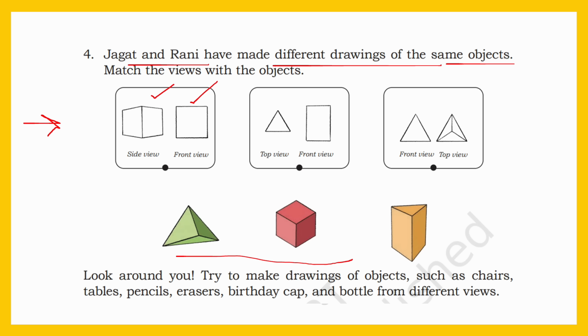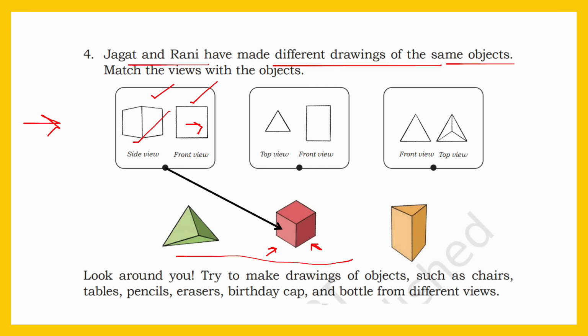See, here you can see a square. This front view is a square. Can you identify this picture? Yes, this is the second picture. If you look from the front, you can see a square. And if you look from the side, you can see this picture. Isn't it? Then see the next one.